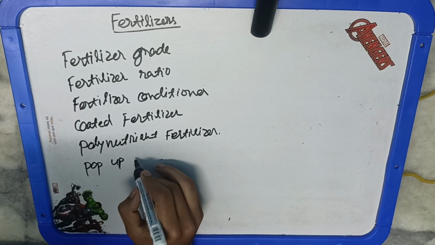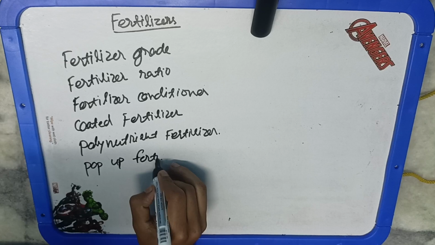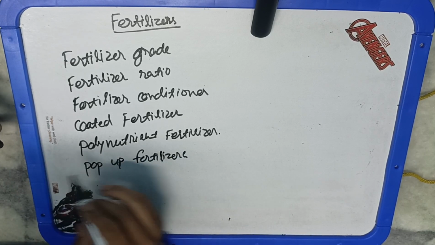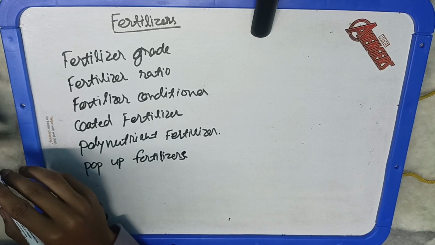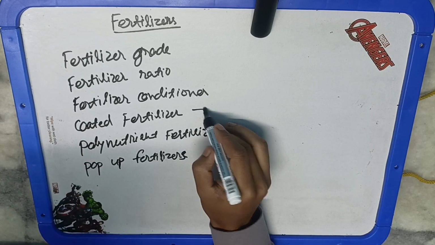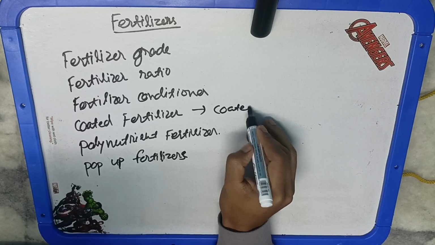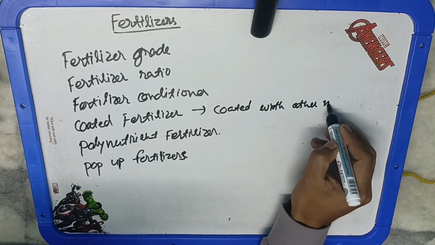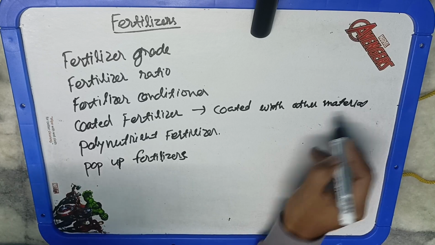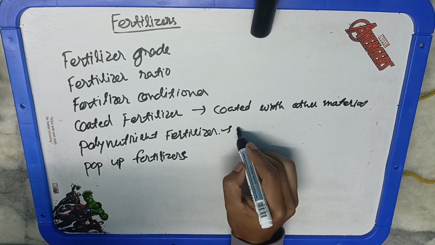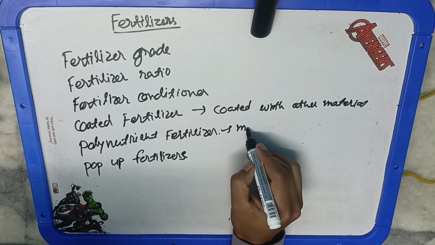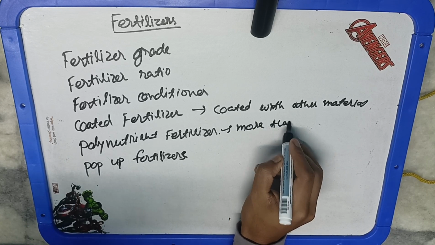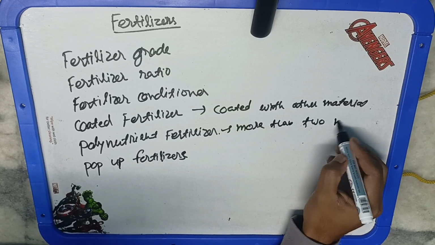The next is coated fertilizer. Coated fertilizer means the fertilizer is coated with some other material so that it can act as slow release and the fertilizer efficiency can be increased. Polynutrient fertilizer: poly means more, so a fertilizer with more than one or two major nutrients is a polynutrient fertilizer. Pop-up fertilizer means starter fertilizer, your starting seedling fertilizer.